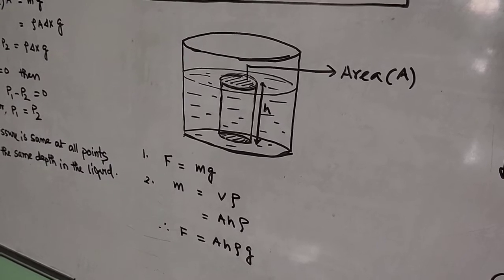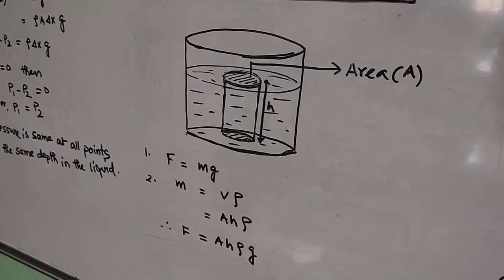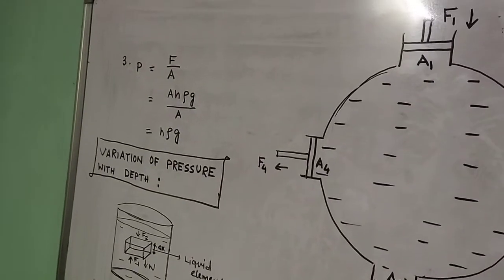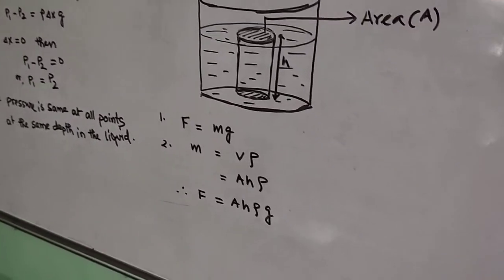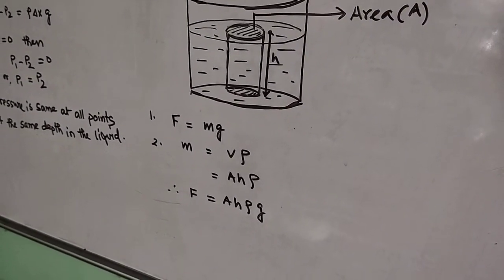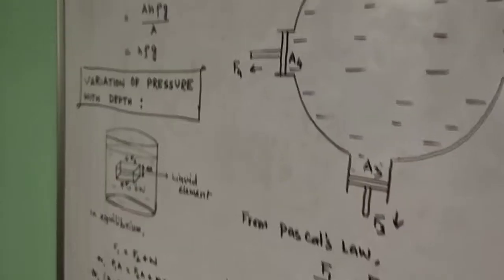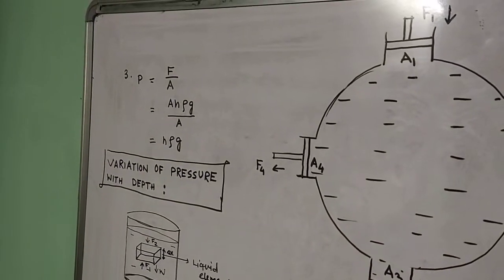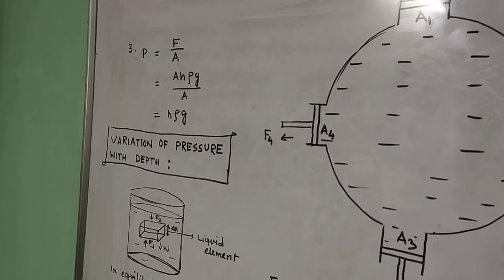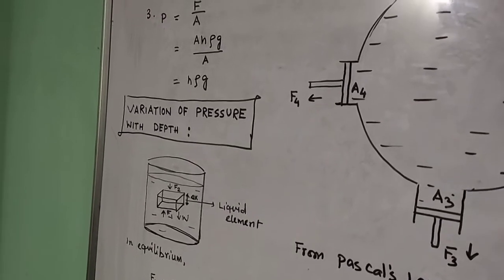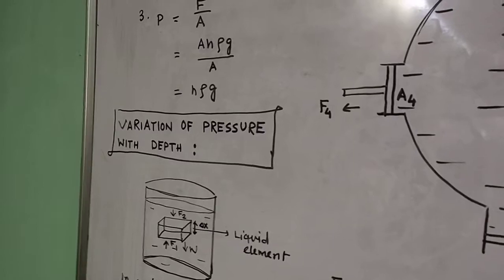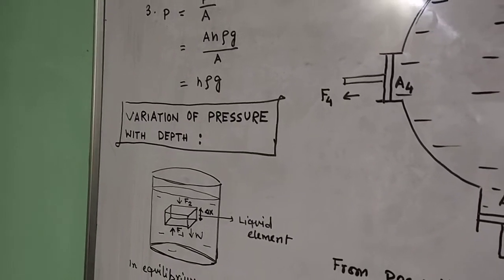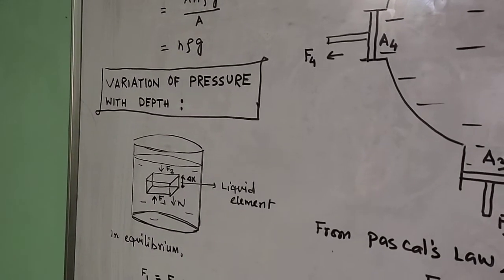So we have got the force exerted by the liquid column on the base of the container, and the corresponding pressure P equals F by A. A we have got here, F we have got here, A h rho g. So A h rho g by A, you will get h rho g. Now the next topic is a very important one. So pressure, ultimately, you are getting P equals h rho g in case of a liquid. h is the height of the liquid column, rho is the density, and g is the acceleration due to gravity.